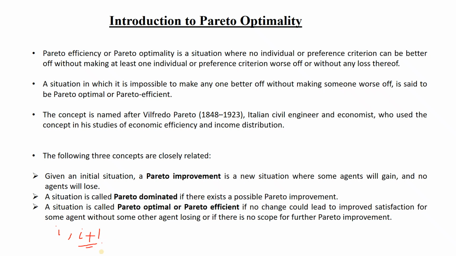Okay, so that means there is some improvement in the i plus 1 result, which means that this variable x in the i plus 1 iteration is better than x in the ith iteration. It is better. Okay, so if it is better, that means this variable is Pareto dominated. It is dominated.